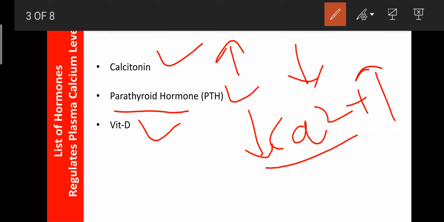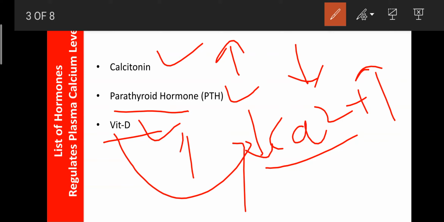And another hormone involved in the regulation of calcium is vitamin D. So this vitamin D also plays an important role in the regulation of the calcium. It mainly enhances the plasma calcium level when the calcium level decreases. So as the calcium level increases, automatically the calcitonin is released.